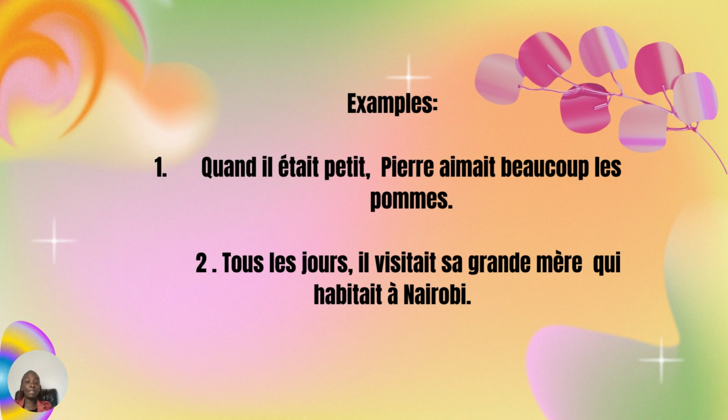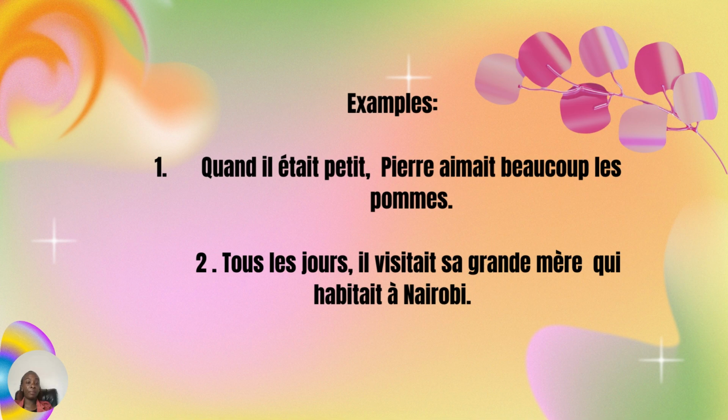Quand il était petit, Pierre aimait beaucoup les pommes. That means when he was young, when Peter was young, he used to love apples. Being young doesn't take one day, it takes a duration of time. So in this case, we're going to use l'imparfait.